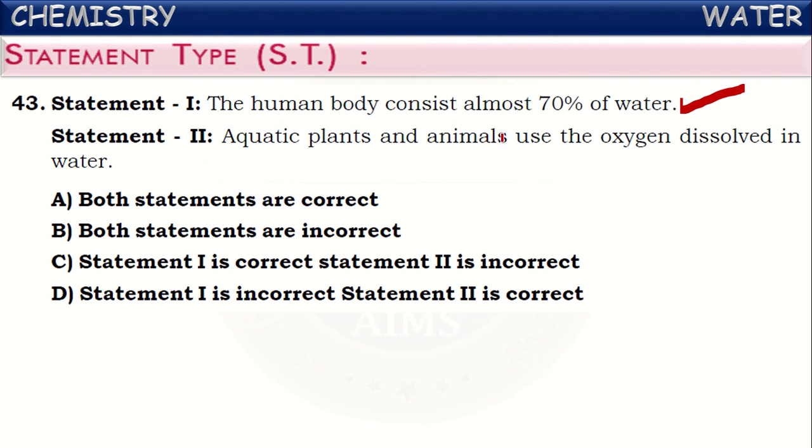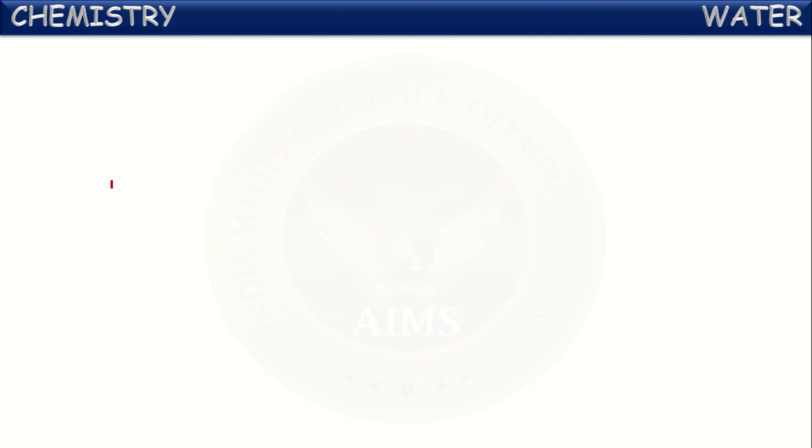Aquatic plants and animals use oxygen dissolved in water. What is meant by aquatic plants and animals here? The animals and plants which live underwater, inside the water, are called aquatic animals. These will take the oxygen gas which is dissolved in the water. This is also a correct statement. What will be the correct answer? Both the statements are true. Next one.